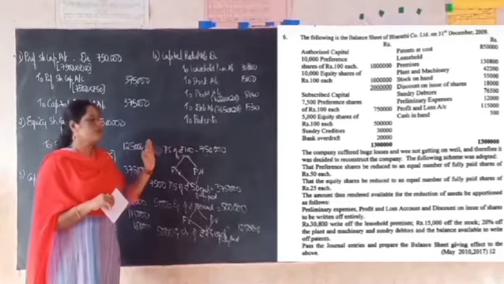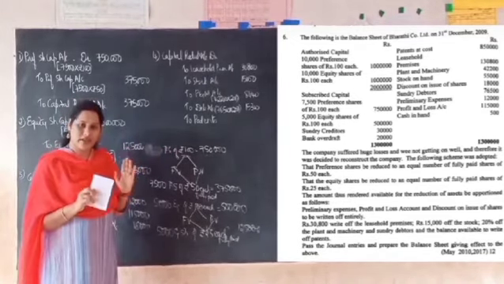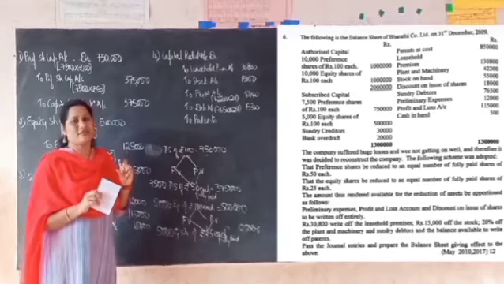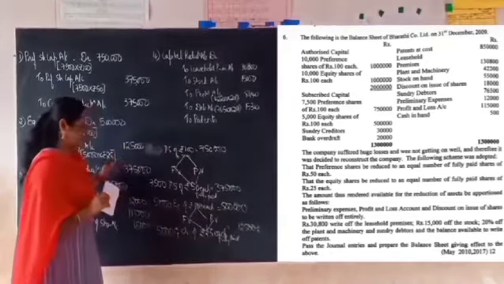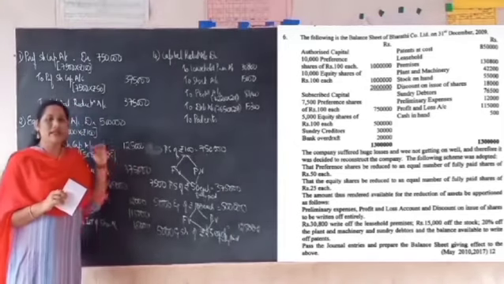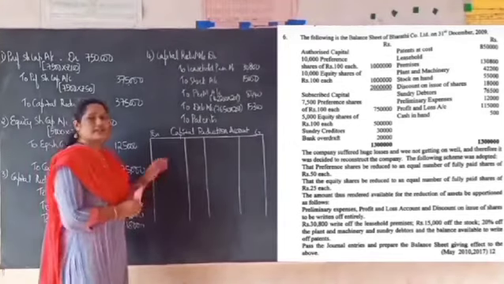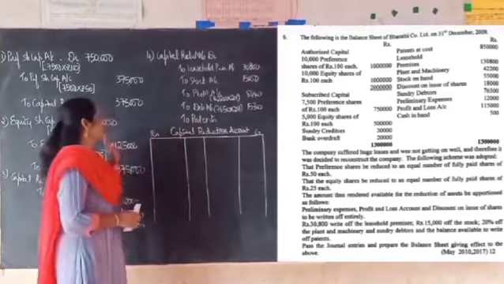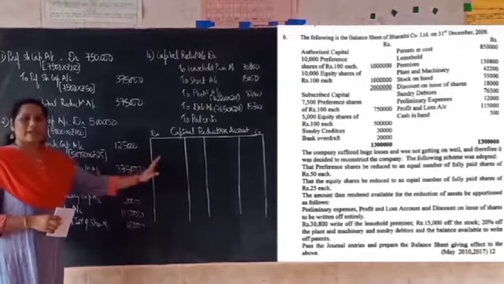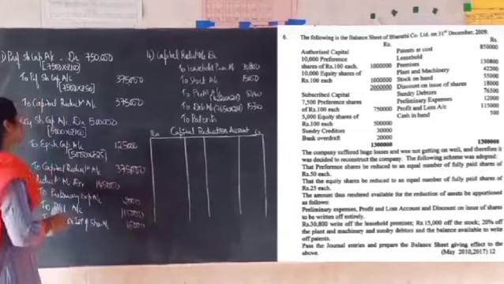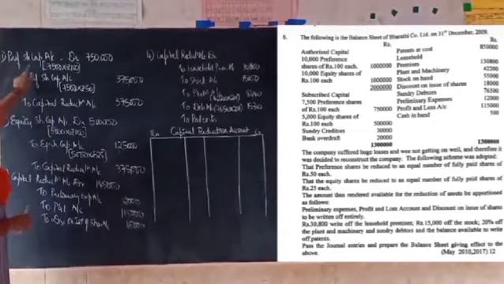But it is always good for you to prepare the capital reduction account and find out the balancing figure which will be available for writing off the patents instead of doing the addition and subtraction. So we will prepare the capital reduction account. In the capital reduction account, first we have to post the relevant journal entries. If you see the first entry, we have written preference share capital account debit to capital reduction account.